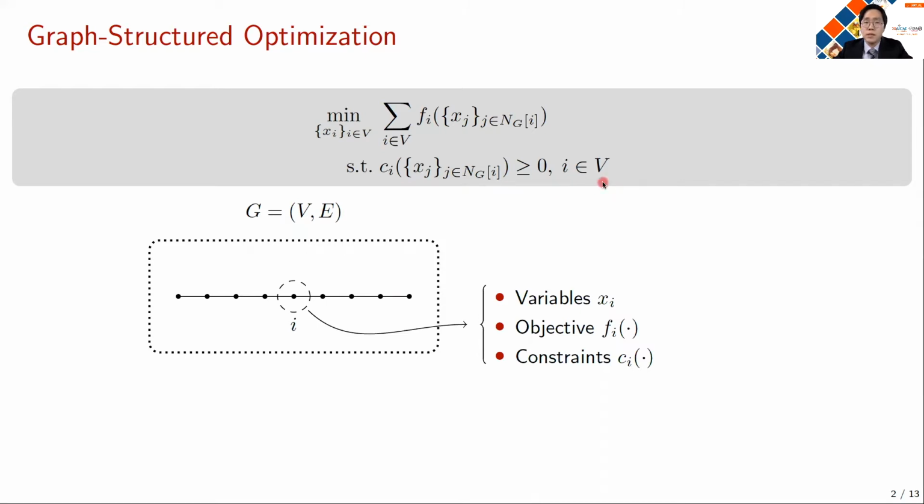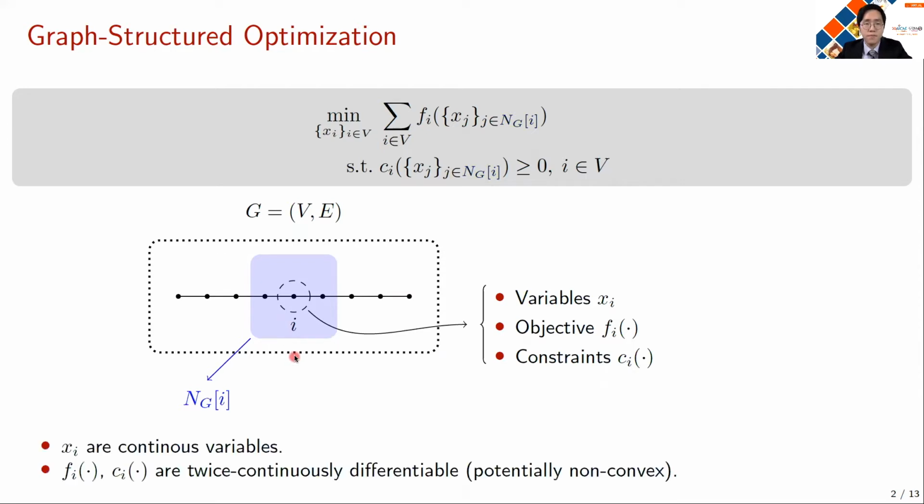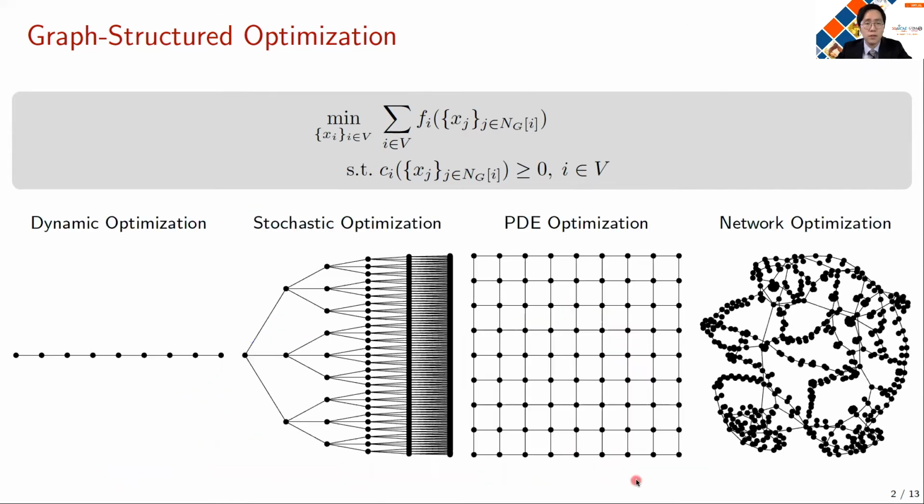But this problem is not separable for each node because we allow the coupling across different nodes. In particular, we allow objective function and the constraint functions to be dependent on the variables that are in the local neighborhood. And the local neighborhood is defined as the directly connected nodes. In this way, we are allowing the coupling across different nodes, but that coupling is only allowed within the direct neighborhood. For the rest of the talk, we're going to assume that all the variables are continuous variables as opposed to discrete variables, and all the functions are sufficiently smooth, but they can be non-convex.